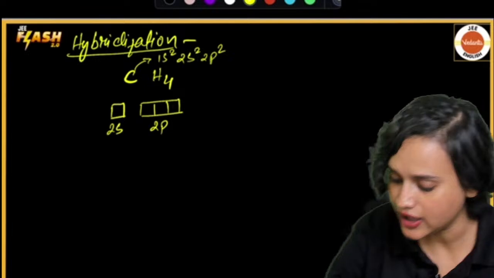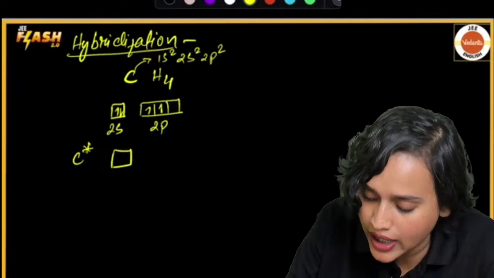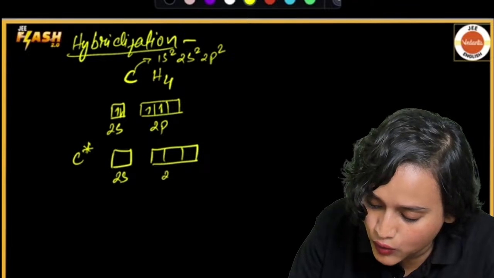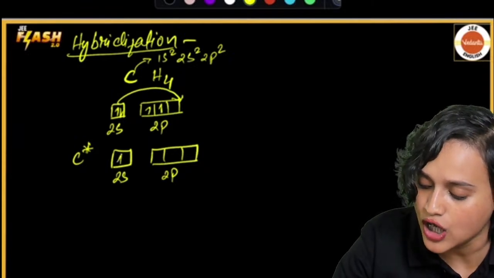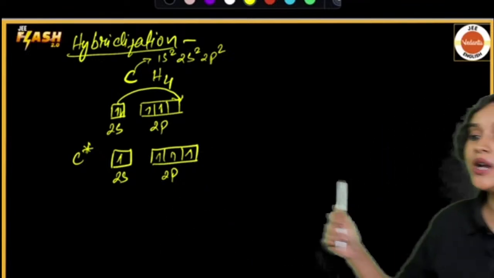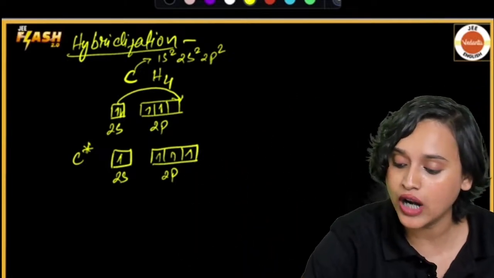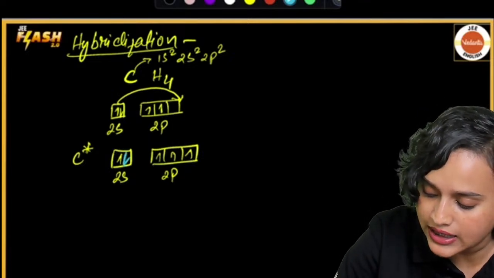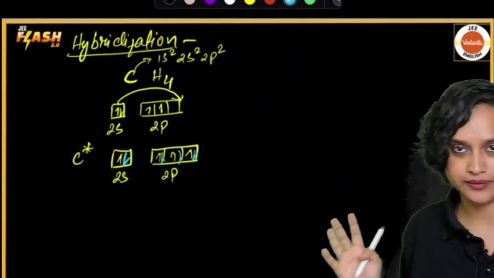So that means you will have 1, 2, 3 and 4. Here is what happens. You have 2s and here you have 2p. This electron gets transferred here and you will have one electron in each of the orbitals. Now all the 4 hydrogen come and see, aha, empty orbitals. So the hydrogen put their electron and form the bond.